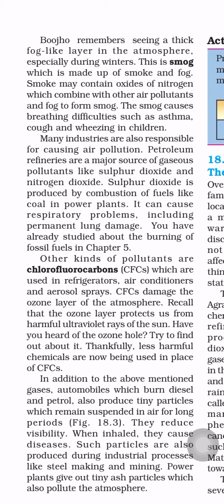Sulfur dioxide is produced by the combustion of fuels like coal in power plants. It can cause respiratory problems, including permanent lung damage. Okay, it will cause permanent lung damage to our body. You have already studied the burning of fossil fuels in chapter 5. The burning of fossil fuels produces many pollutants into the atmosphere.